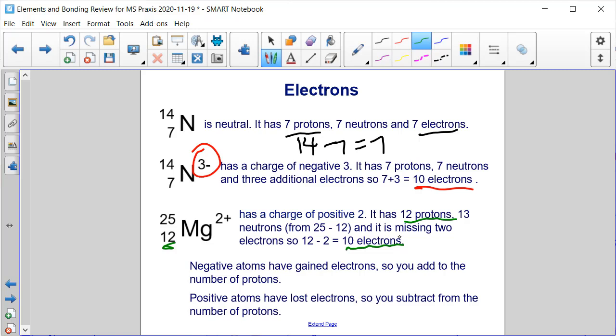When an atom gains electrons, it becomes negative. So we add to the number of protons to get an overall negative charge. The number of electrons is more than the number of protons. Positive atoms have lost electrons, so you find the number of electrons by subtracting that charge from the number of protons.